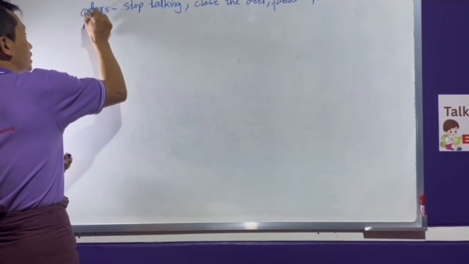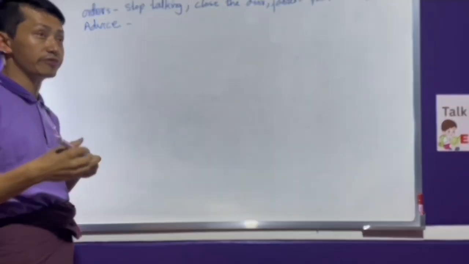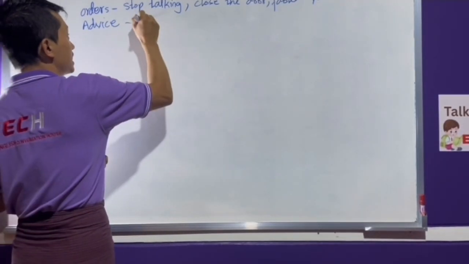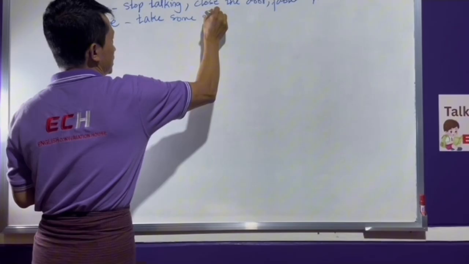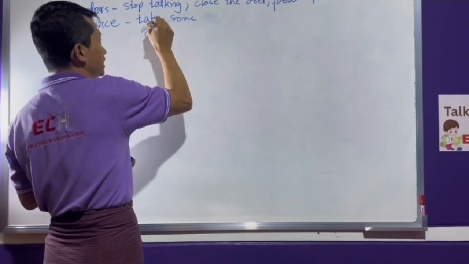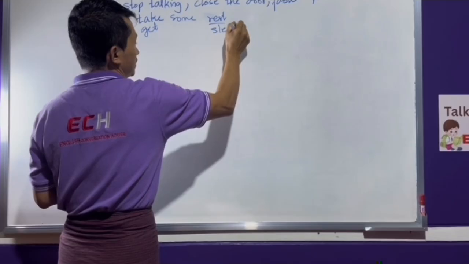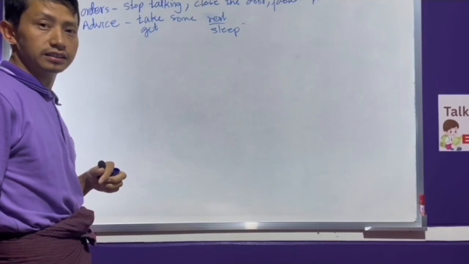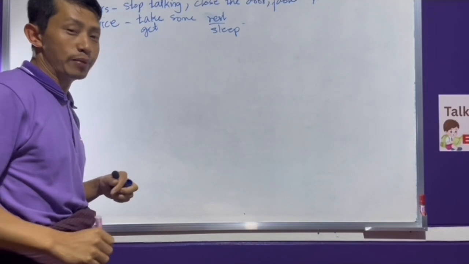You advise someone. Okay, you advise them. Take some sleep. Or take some rest, right? Or get. You can use get, rest, or sleep. And then don't eat too much sugar.